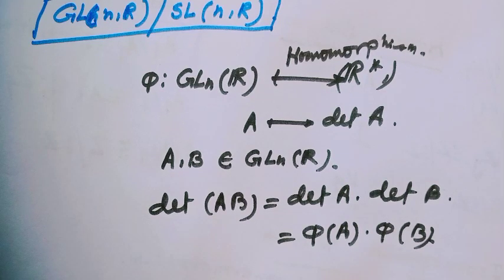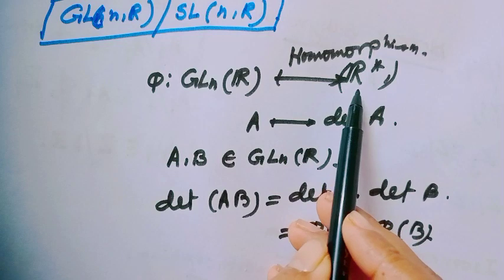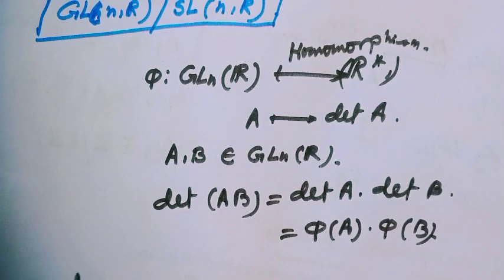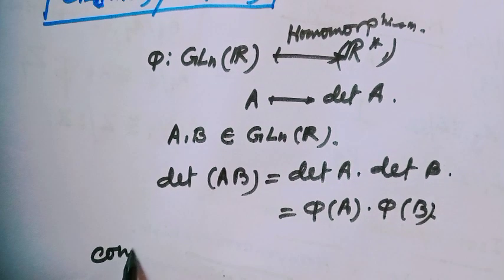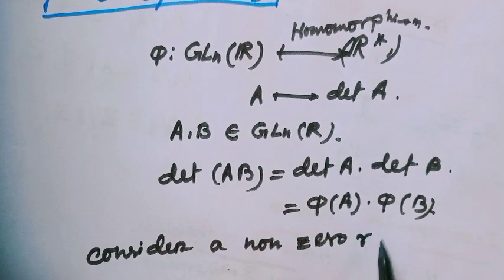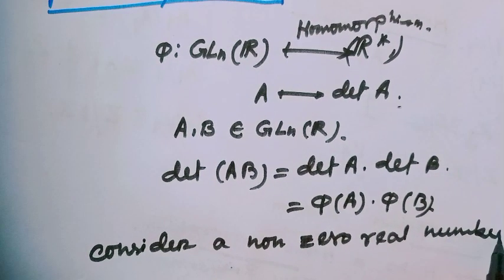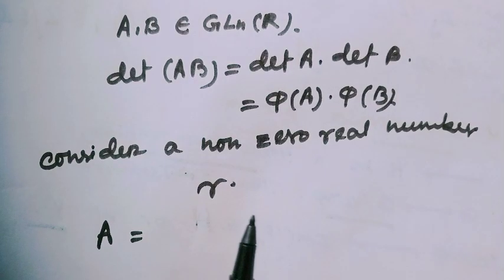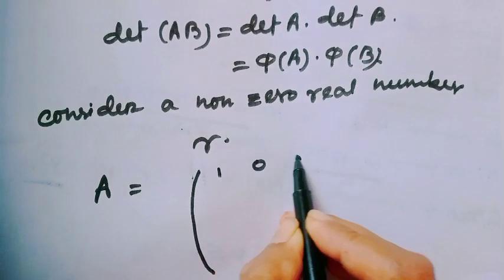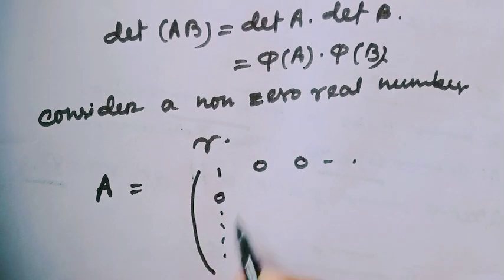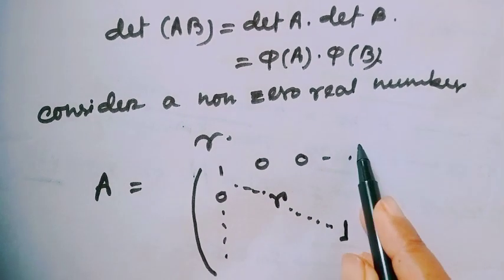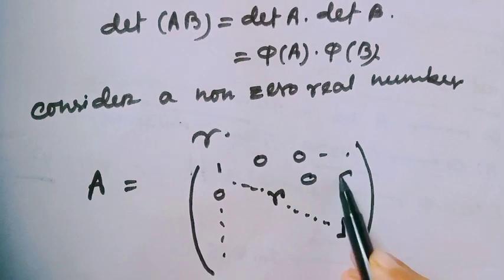Take any arbitrary element. Since here R star is under multiplication with non-zero real numbers, consider a non-zero real number R. Consider the matrix with n minus 1 diagonal entries equal to 1 and the other diagonal entry equal to R, and other entries 0.